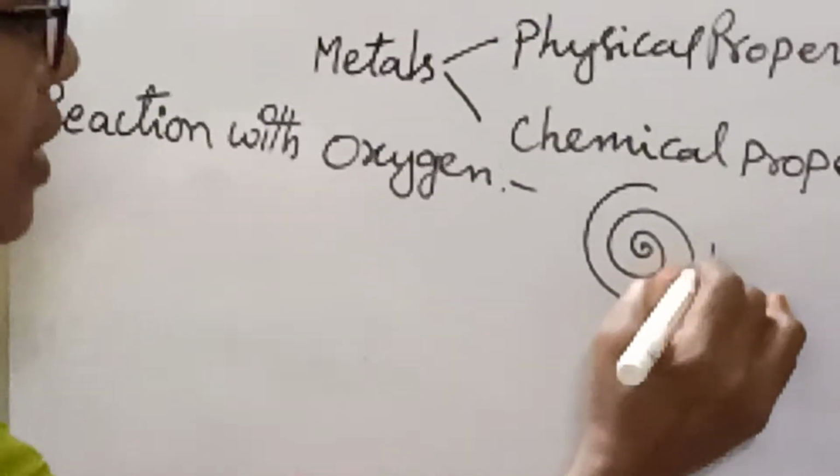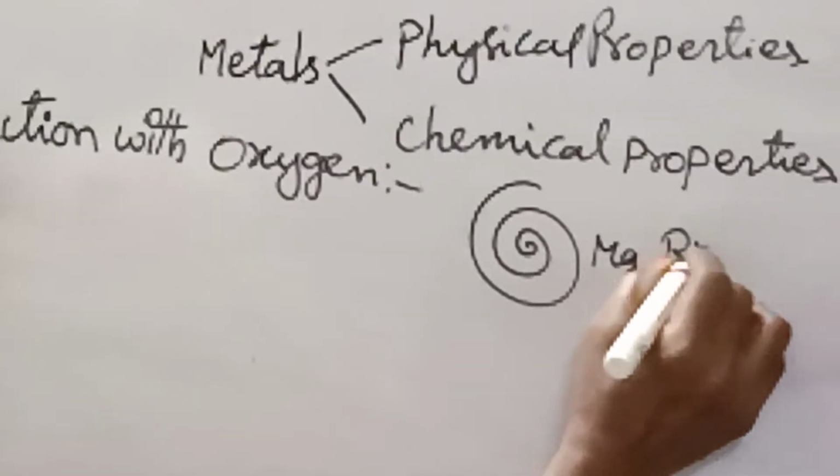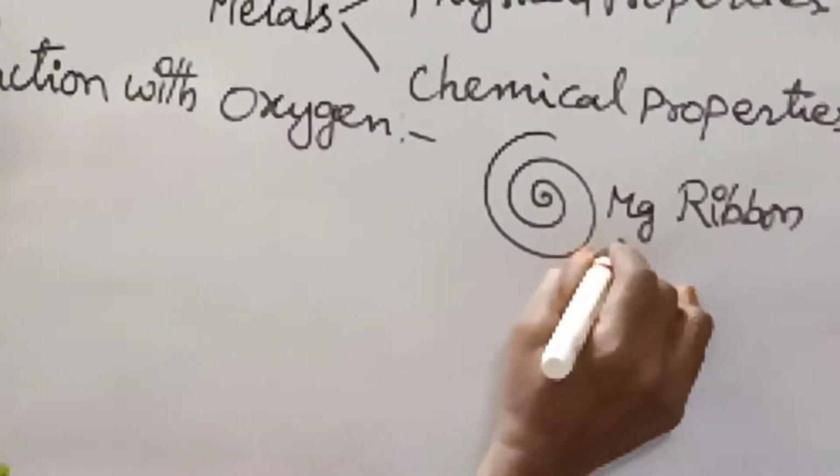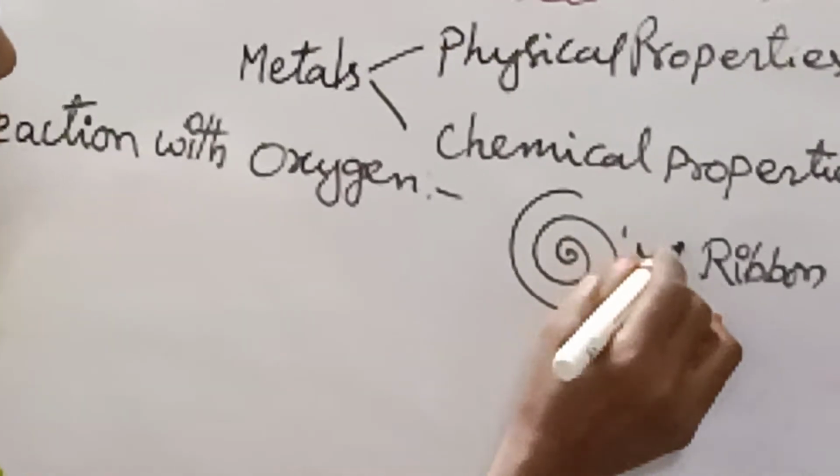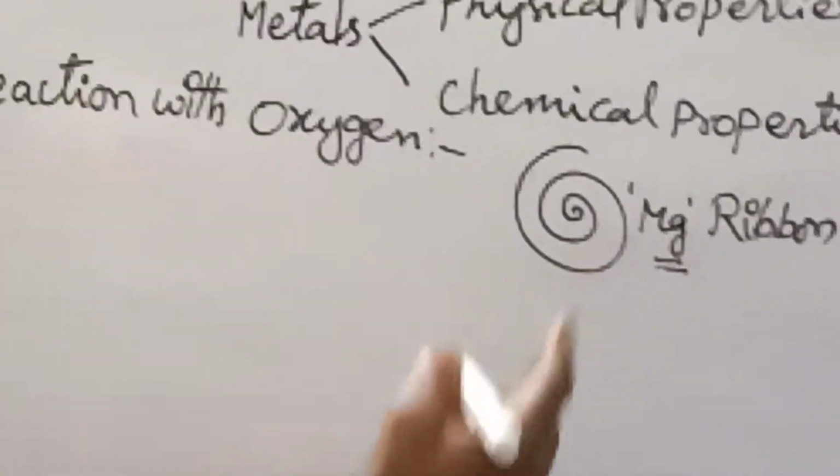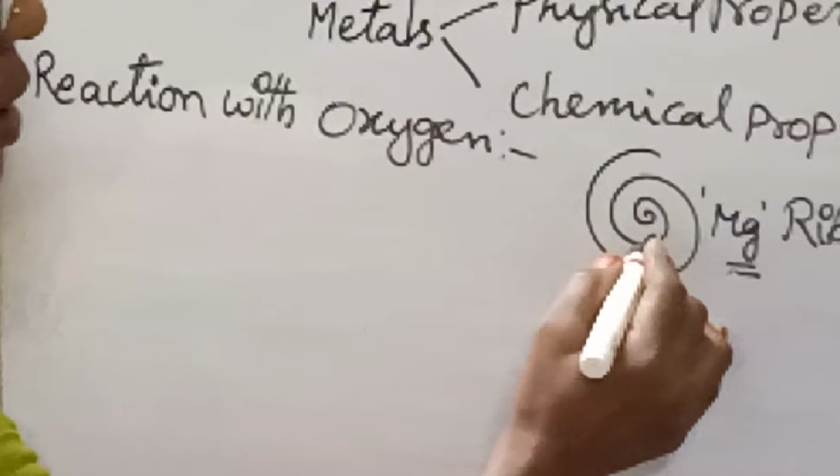Let us take one magnesium ribbon. Mg means magnesium, the symbol of magnesium, and the ribbon will look like this in the laboratory.